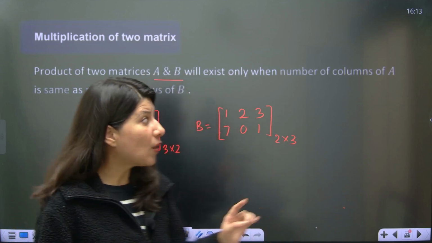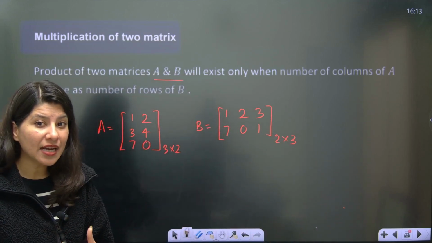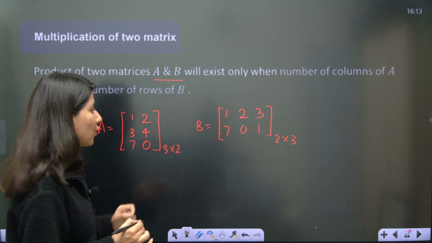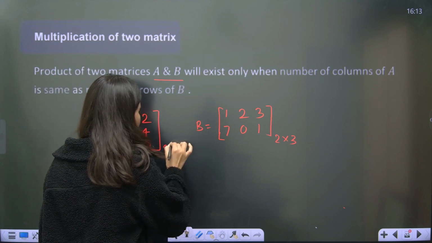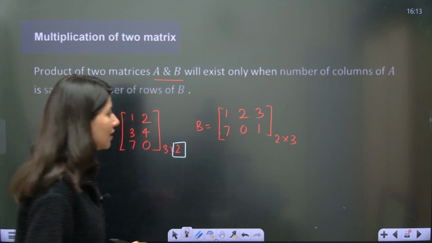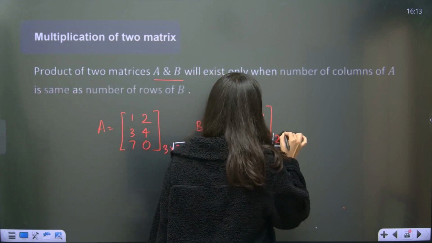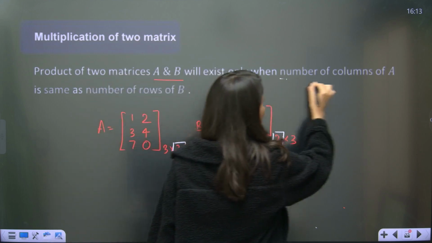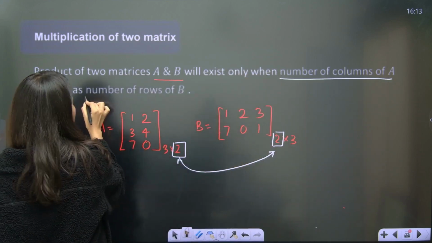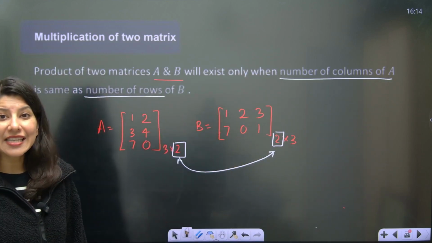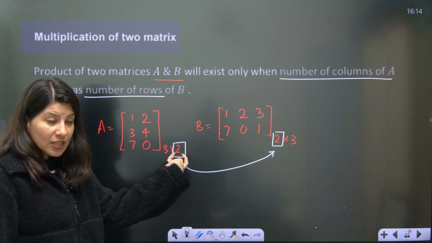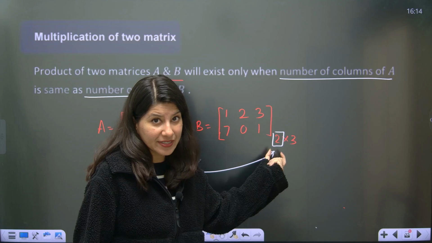No. When the multiplication is possible, understand. Multiplication is possible when the number of columns of the first matrix is equal to the number of rows of the second matrix. That means for 3 cross 2, the number of columns should be equal to the number of rows of this.